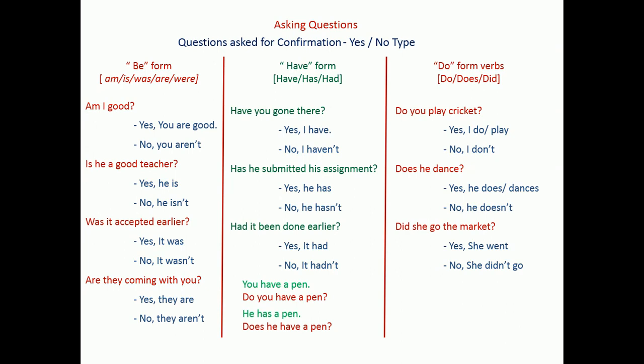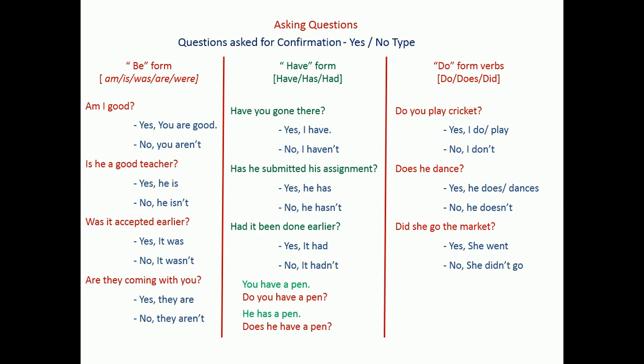Both are wrong. So the answer may be yes he does, or we can simply say yes he dances. Either way we can say. Otherwise we can say yes he does, or no he doesn't, or no he doesn't dance. Okay, while using the past form, irrespective of the subject, whether it is third person singular or the first person singular or plural, we never bother. We simply use did as a question verb.